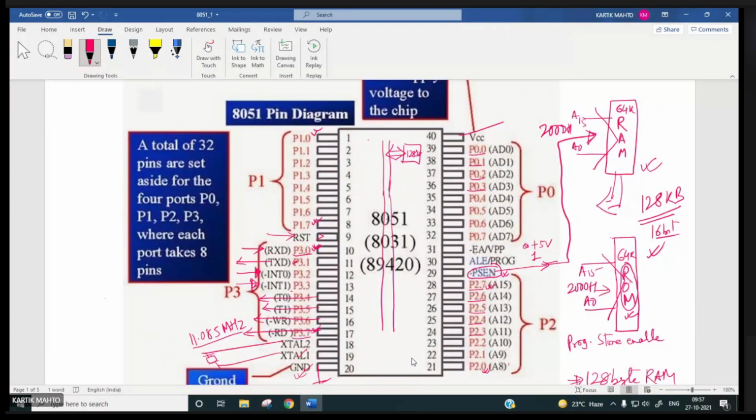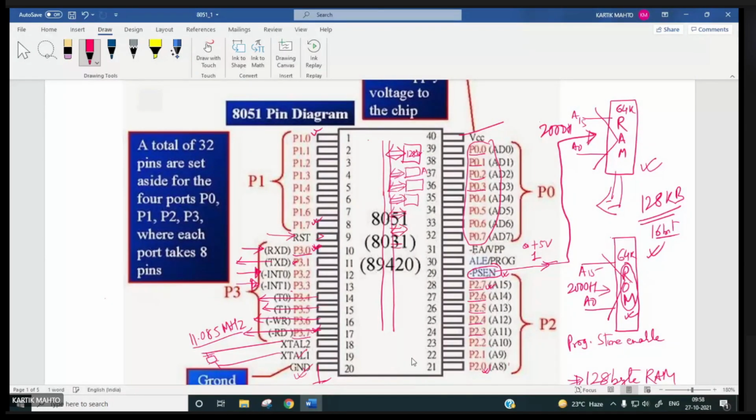But along with this, you have port 0, port 1, port 2, port 3, and these port addresses will also be there. You will have all registers like the accumulator, which will also have some address. Timer registers will also have addresses. All are connected with the internal data bus.